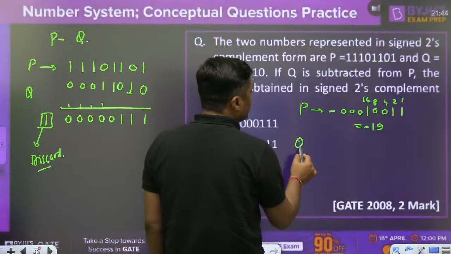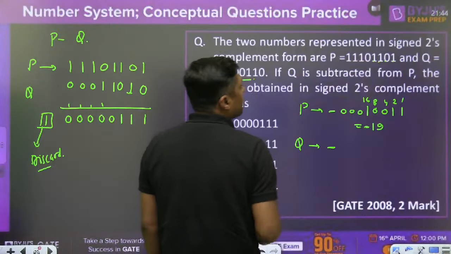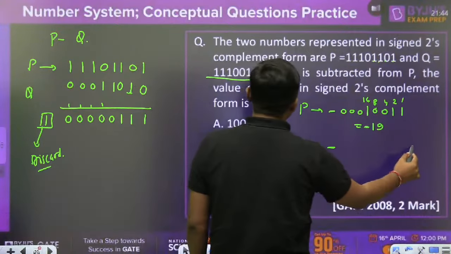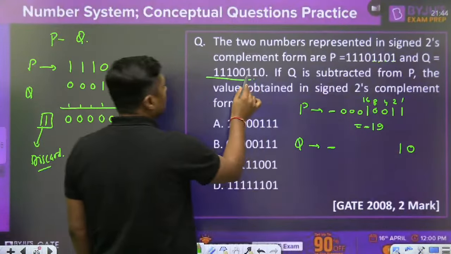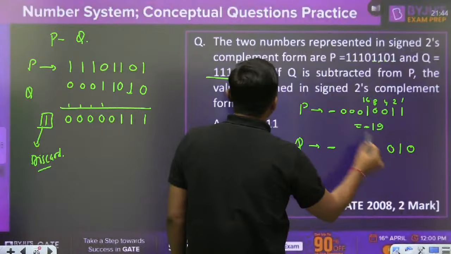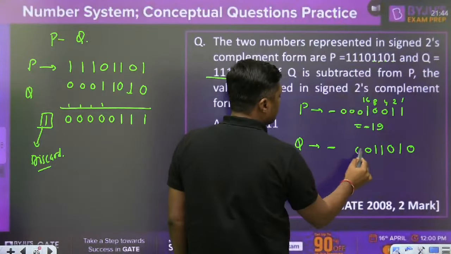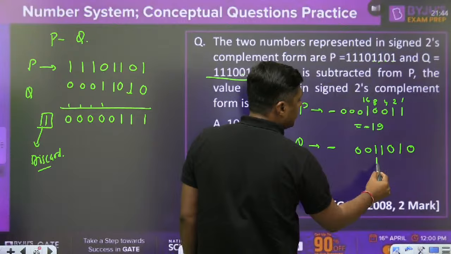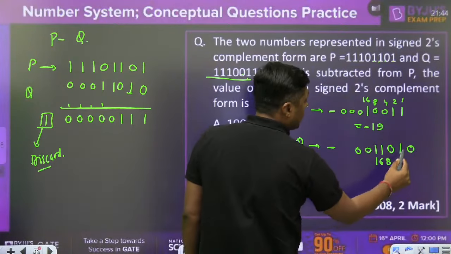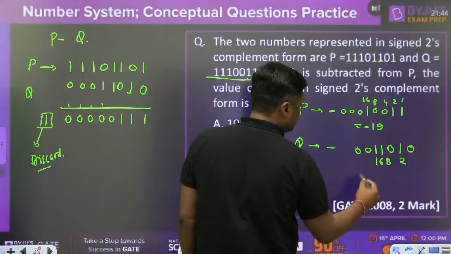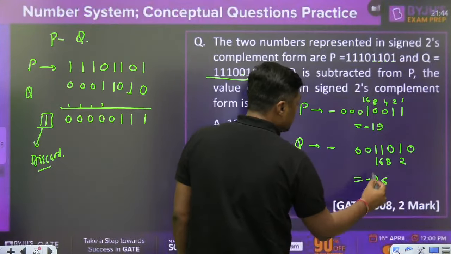What is the Q here? Q is also a negative number. Find the 2's complement of this. 0, 1, 0, 1. Now 0, 1, 1, 0, 0. Now this is what? 16. This is 8. And that is what? 2. This is the 16 plus 8, 24 plus 2, 26. But it is a negative number.